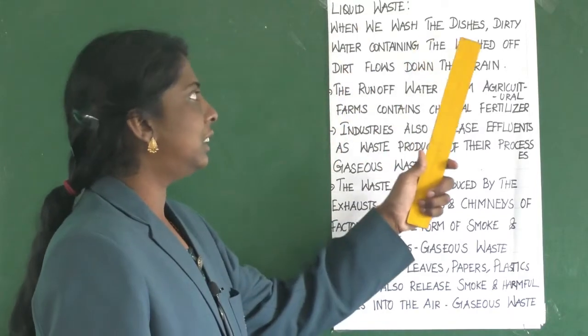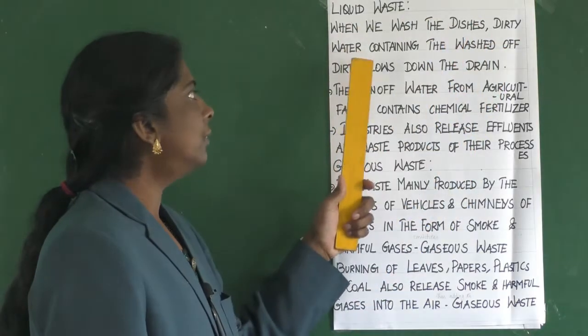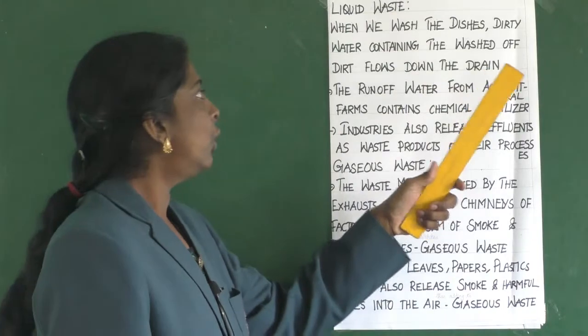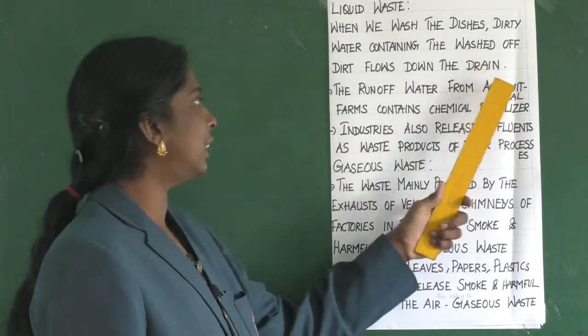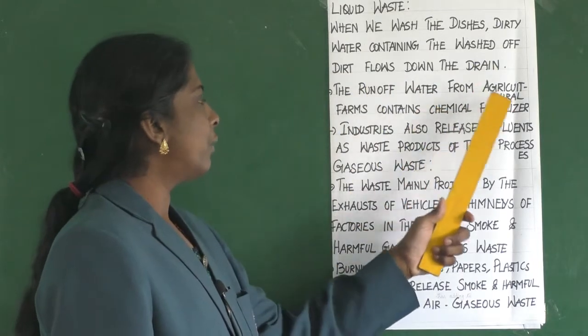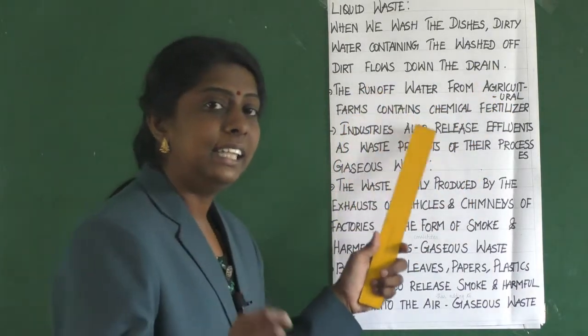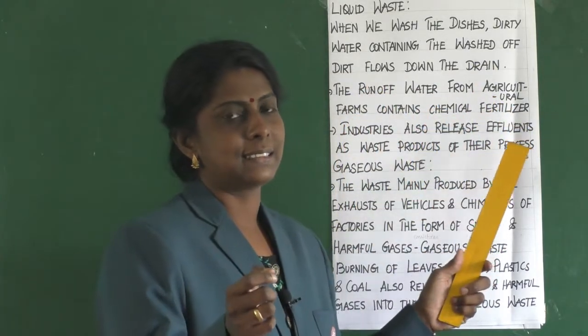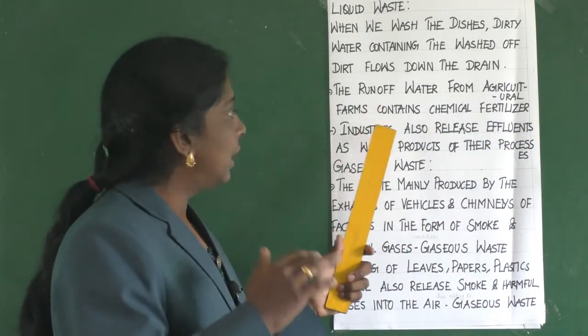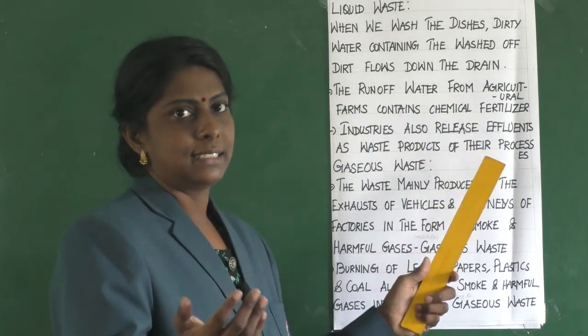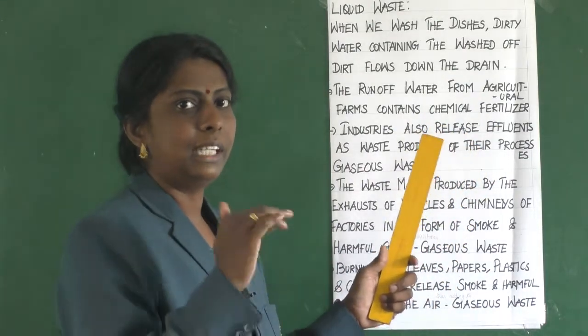When we wash the dishes, dirty water containing the washed off dirt flows down the drain. The runoff water from agricultural farms contains chemical fertilizers. So the water which has been already used will contain some chemical fertilizers, and that water will be released out.